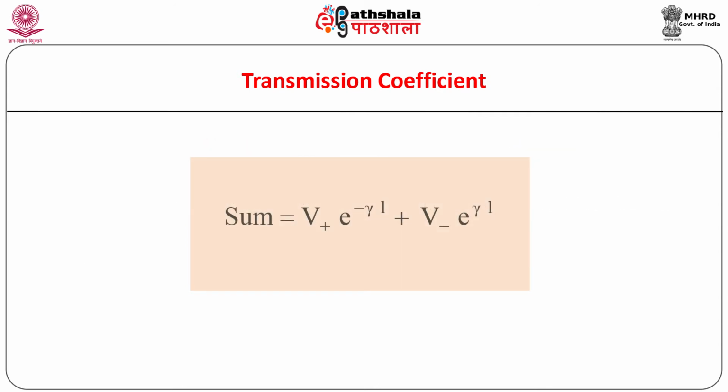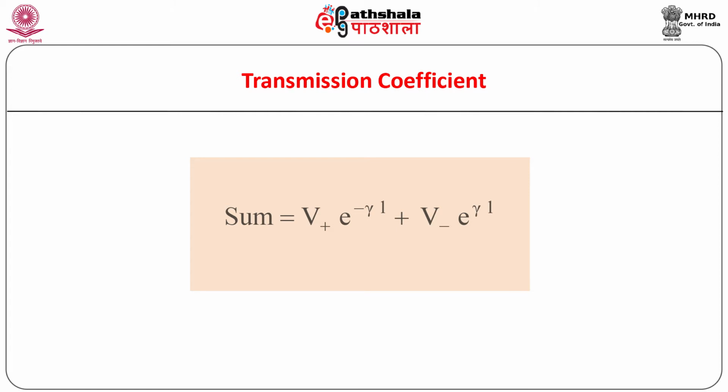Let V plus and V minus represent the amplitude of the incident voltage wave travelling in the forward direction and the amplitude of the wave reflected from the load travelling in the backward direction along the transmission line. Note the sign of the term gamma L in the two cases.